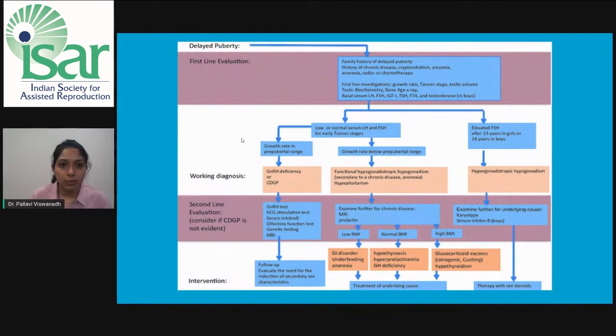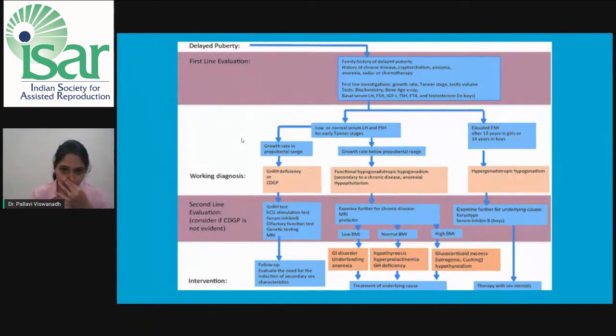Now, if a girl has come with delayed puberty, first of all, a thorough history and physical examination: any family history of delayed puberty, history of chronic diseases, cryptorchidism, anosmia, anorexia, or any chemotherapy or radiotherapy for cancer treatment. After finding out this history, the first line investigations we will do are basic serum FSH, LH, estradiol levels, Tanner's staging of the secondary sexual characteristics of the boy or the girl, and biochemistry serum tests as told. IGF-1 also should be done, TSH and free T4, testosterone levels in boys, and X-ray wrist to determine the bone age to compare with the chronological age.